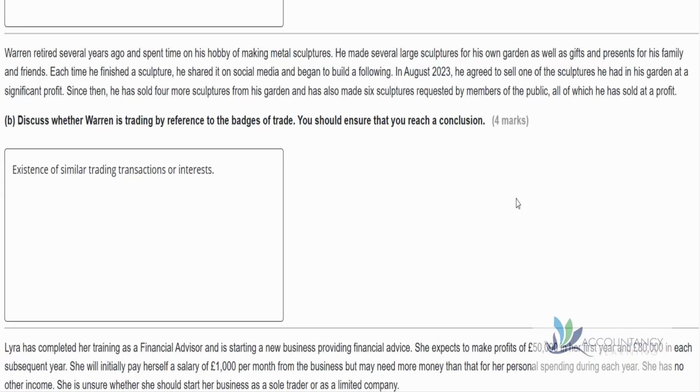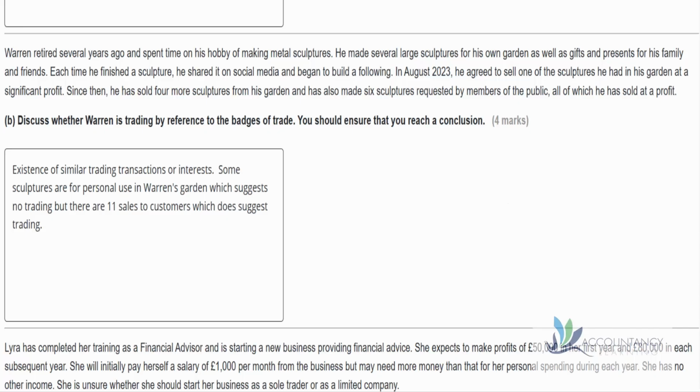Another badge of trade relates to the existence of similar trading transactions or interests. We know that some sculptures are for personal use. Warren just has them in his garden for his enjoyment. So we can imagine that Warren will say, look, I'm not trading because they're just for my personal use. But we've seen there have been 11 sales to customers. So there are similar trading transactions, and therefore that would suggest there's trading going on.